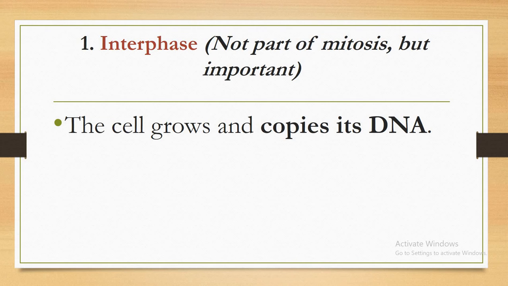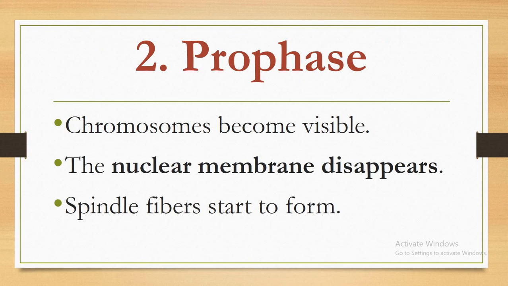They say this is not part of mitosis, but it is important. 2. Prophase. Chromosomes become visible. The nuclear membrane disappears. Spindle fibers start to form.